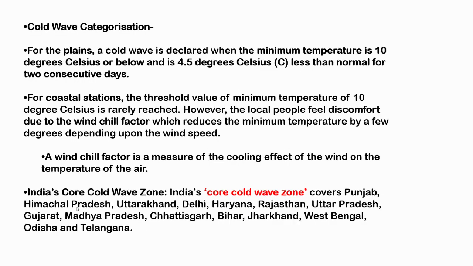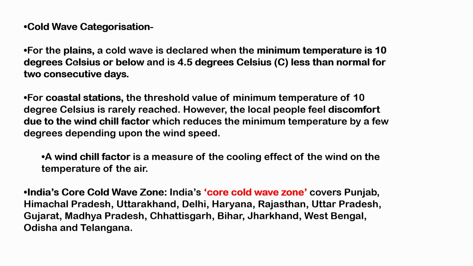So how is a cold wave categorized or defined in terms of temperature by IMD? As we had seen for the heat wave before, there are different definitions for different regions because the temperature change in different regions can be different. One definition is for the plains, where a cold wave is declared when the minimum temperature is 10 degrees Celsius or below.